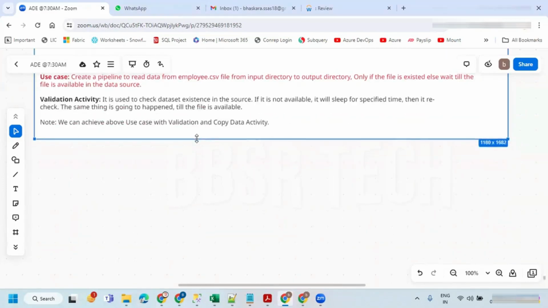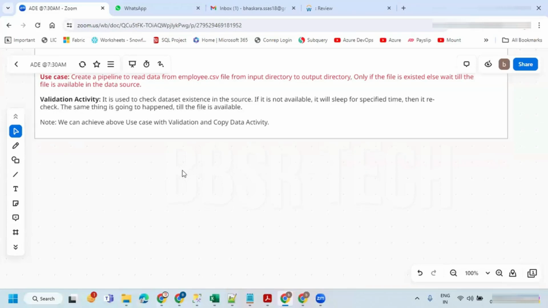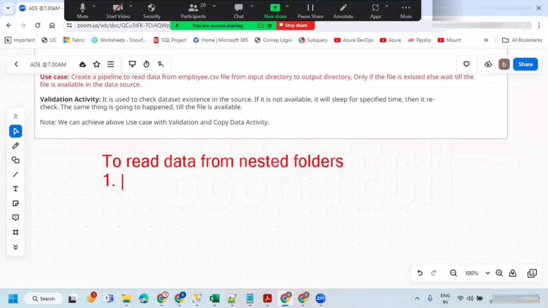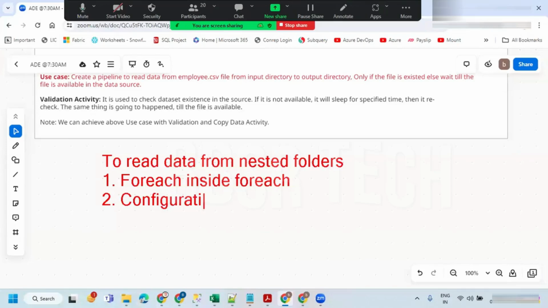Okay, so I'll explain one use case tomorrow so that you will get better clarity. I can say two different approaches are there to read data from nested folders. One is for each inside for each. Another is with a configuration table. I recommend going with the second approach.